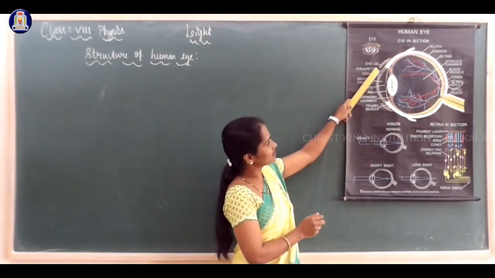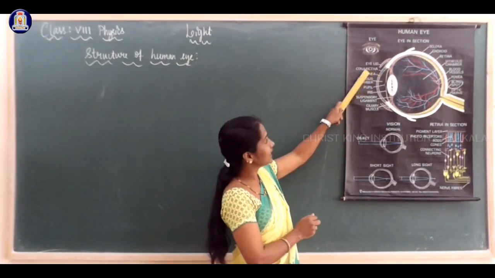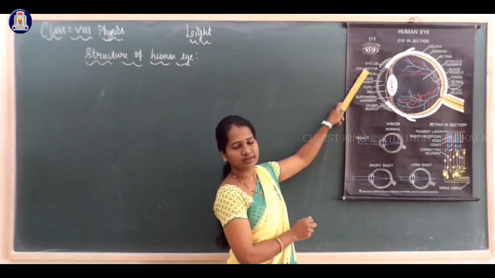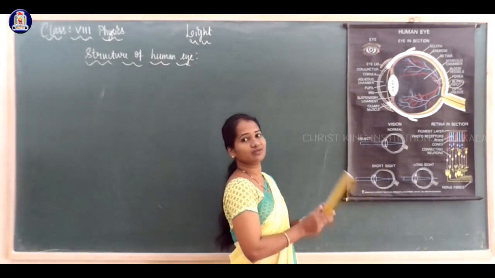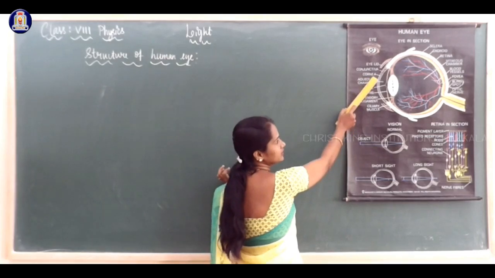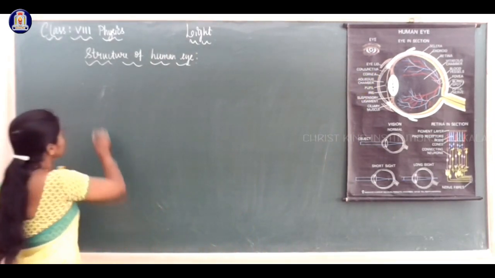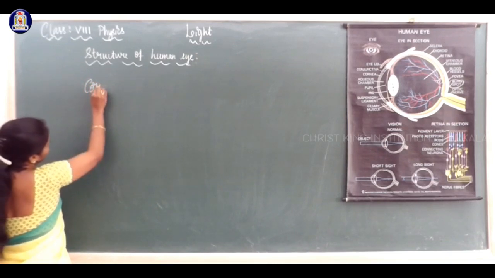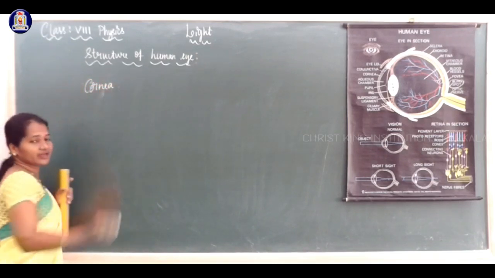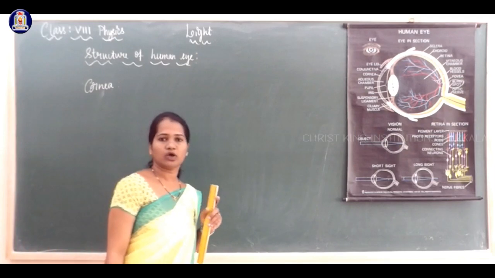Here on the outside, the conjunctiva is shown. It is not there for you in your textbook. In your textbook, they have started from the cornea. That is the first layer of the eyes through which most of the refraction of light takes place.